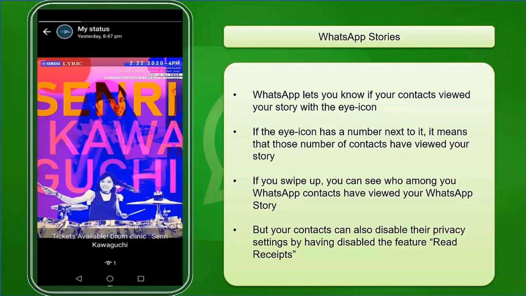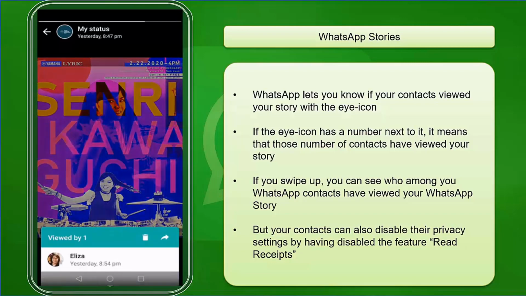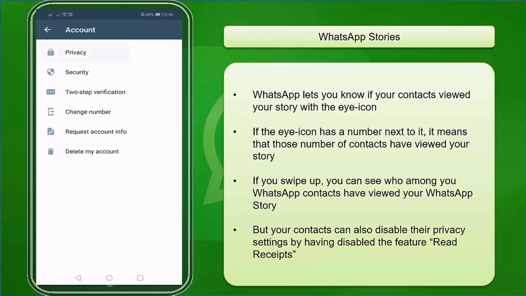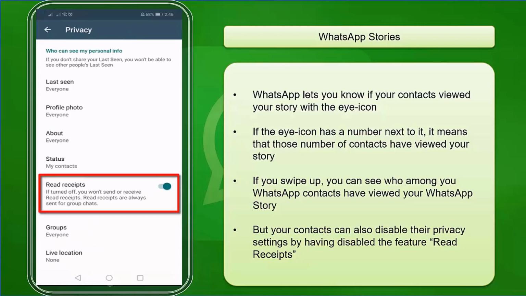WhatsApp lets you know if your contacts viewed your story if you check the eye icon, where you can see it on the lower middle section of your story. If the eye icon has a number next to it, it means that that number of contacts have viewed your story. If you swipe up, you can see who among your WhatsApp contacts have viewed your WhatsApp story. But your contacts can also disable this in their privacy settings by disabling the feature Read Receipts, so that you will not be able to see all the messages or stories that your contacts have viewed from you.